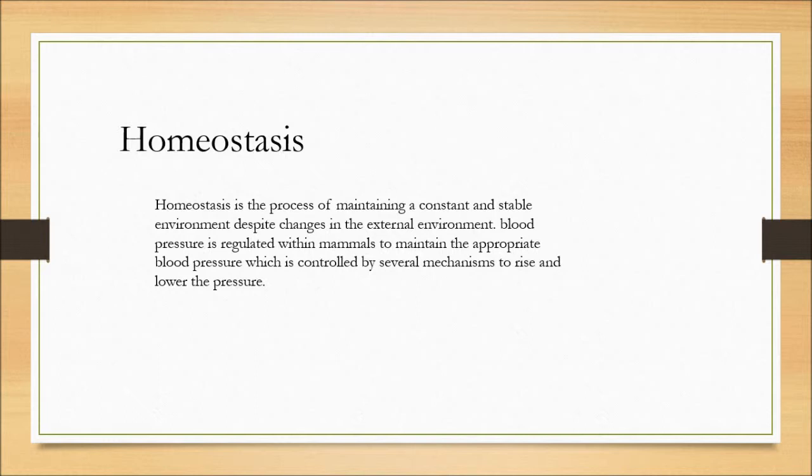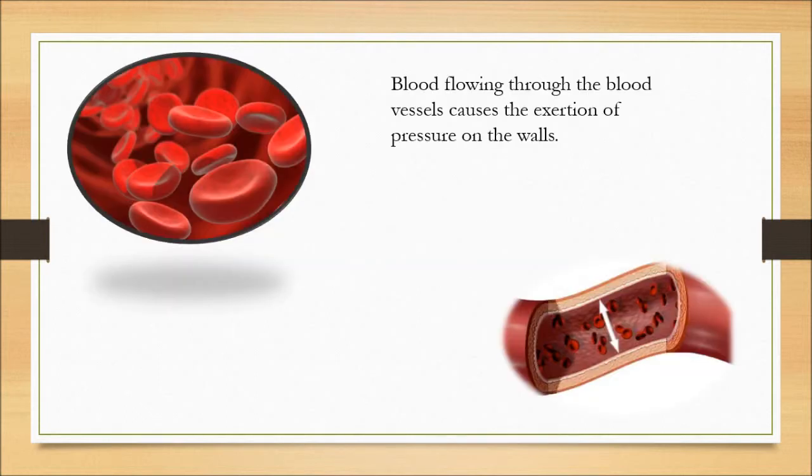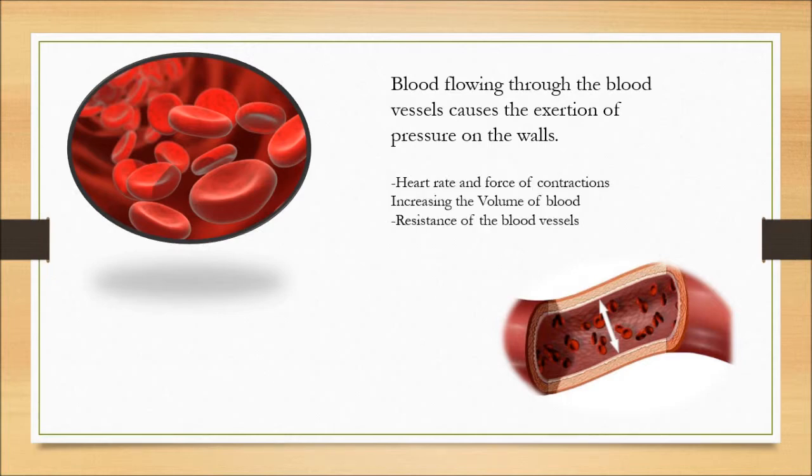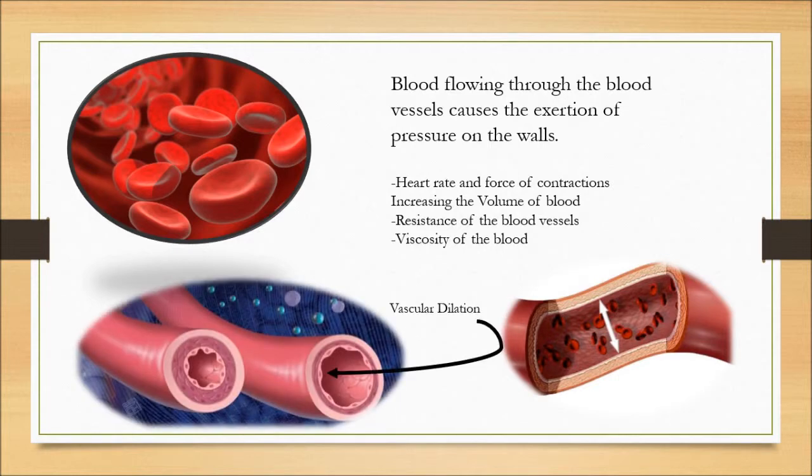Blood pressure is regulated within mammals to maintain the appropriate blood pressure, which is controlled by several mechanisms to raise and lower the pressure. Blood traveling through the vascular system from the heart causes pressure on the walls of the arteries. The amount of blood pressure is a result of factors such as volume of the blood, the resistance of the blood vessels, as well as the viscosity of the blood. The speed of the heart's contractions affecting volume and the force used, as well as the expanse and constriction of the blood vessel's radius, vascular constriction, increases and decreases the blood pressure.